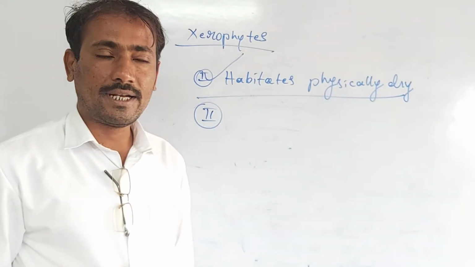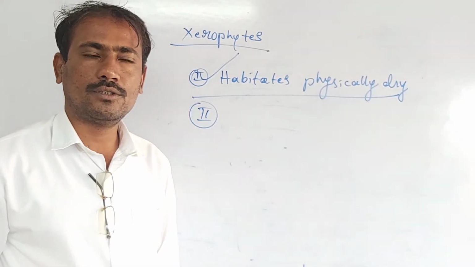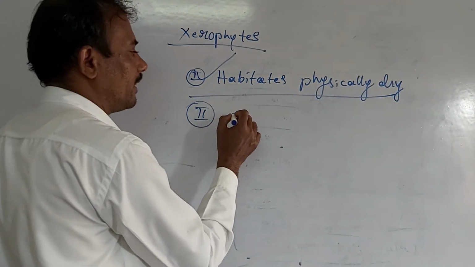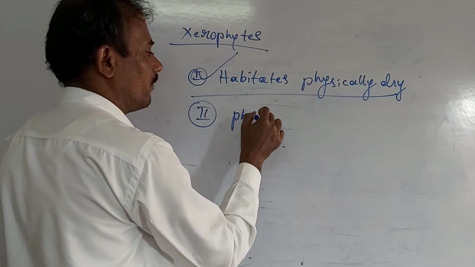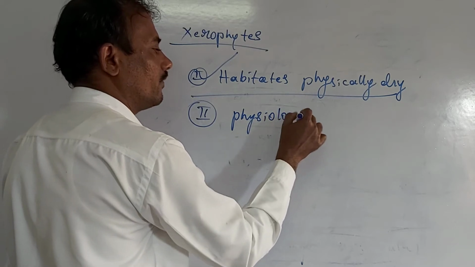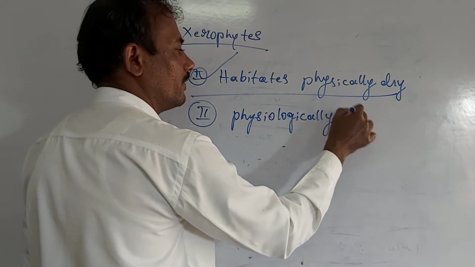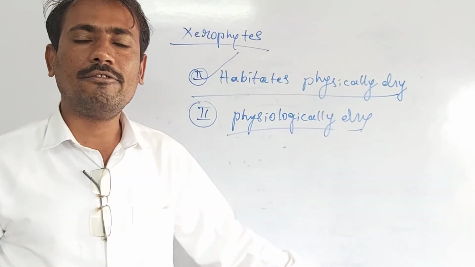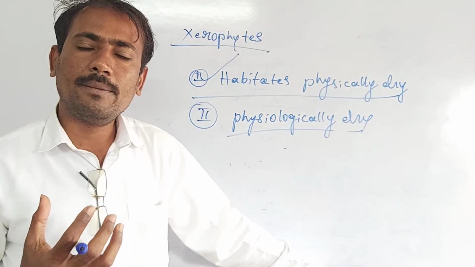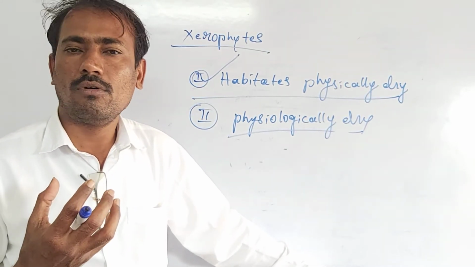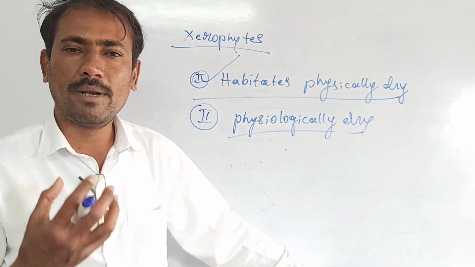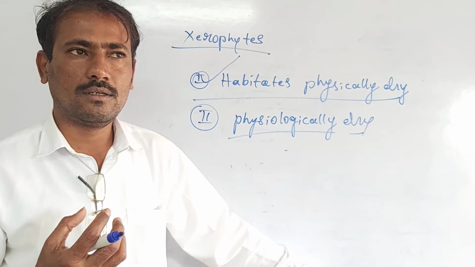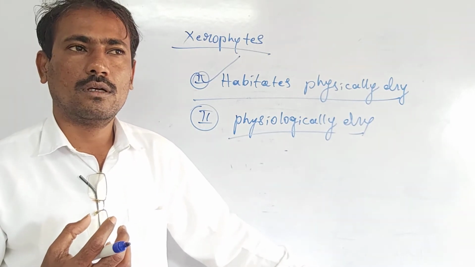Then the second type of habitat in which the xerophytes usually grow is the physiologically dry habitat. It is such a habitat where water is very plentiful. Available water is plenty, but the plants are unable to absorb such plenty of water.